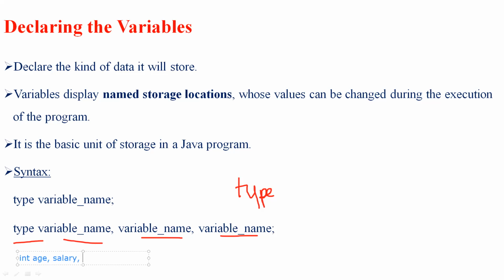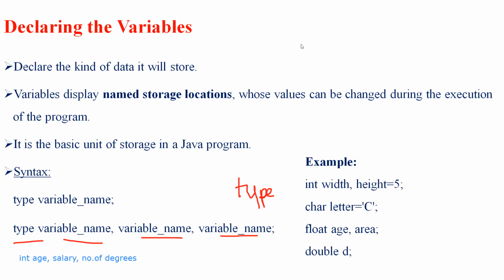By using int I can even say my degree, that is, the number of degrees obtained. So these are the three different variables which I am going to declare by using the data type int. Let's see different examples for these scenarios.